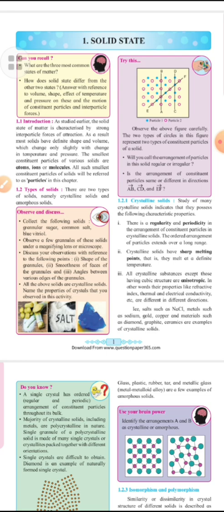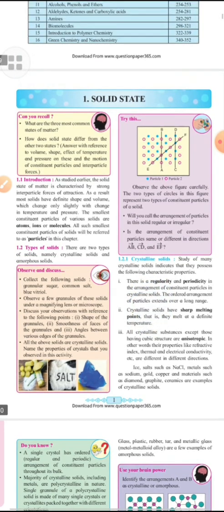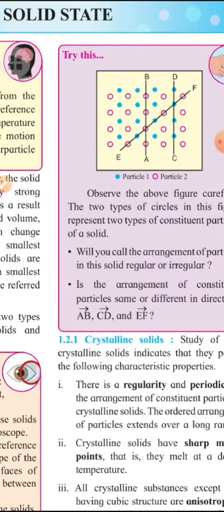Next is the amorphous solid. Right now we are going to study crystalline solids. They show anisotropy in nature, that is, they show a change in the value of a property when measured in different directions. On the other hand, amorphous solids show isotropy, that is, they show the same value of a property in any direction in that solid.